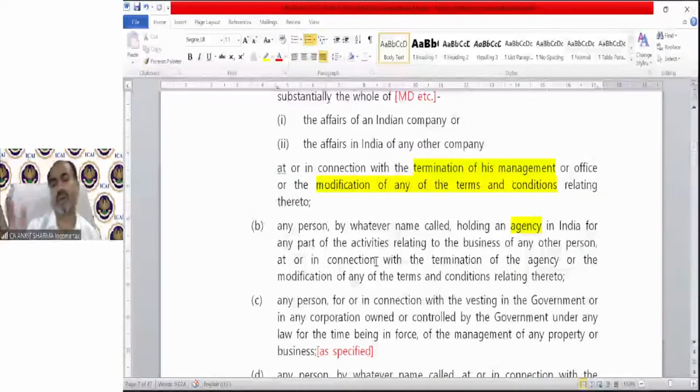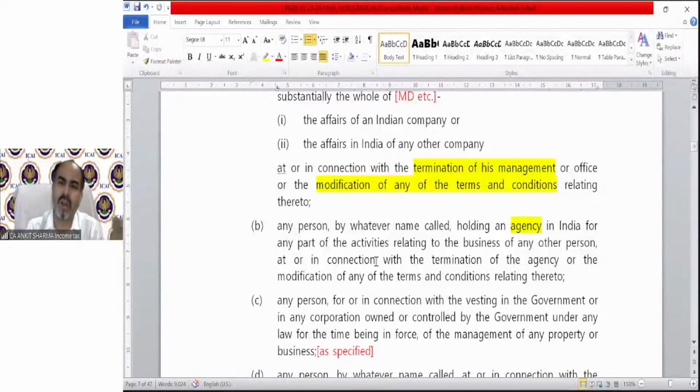And there was a clause in that agreement that if you change, terminate or modify the terms, then you need to pay some compensation to the agency. So that compensation will be my business receipt and will be taxable under my PGBP head. Clear? So these A, B, C, D are all the same thing.